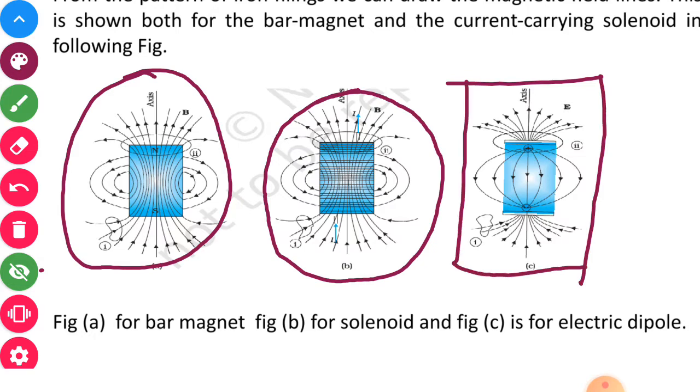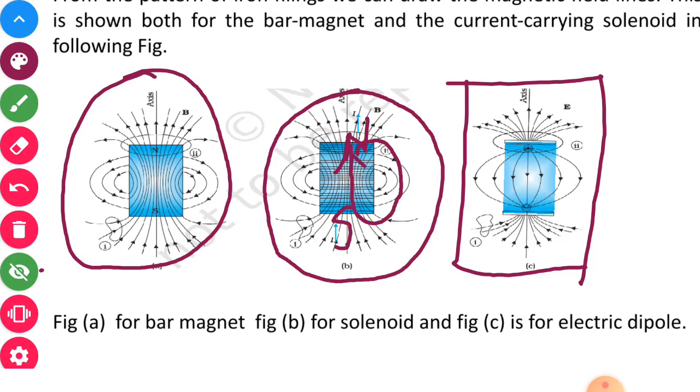Okay. Now from these magnetic field lines we can conclude that, for example, if the upper side is the north pole and the downward side is the south pole, then outside the magnet they begin from north and go towards south, and within the magnet they go from south to north.